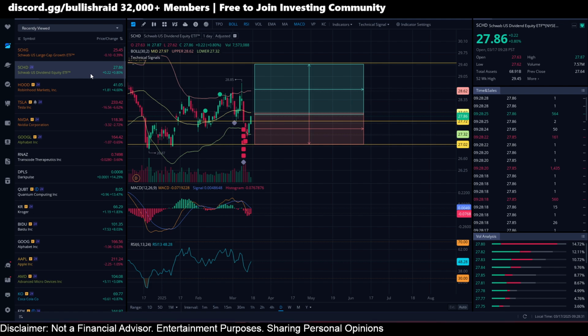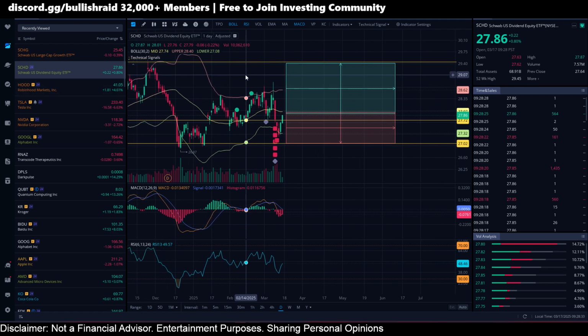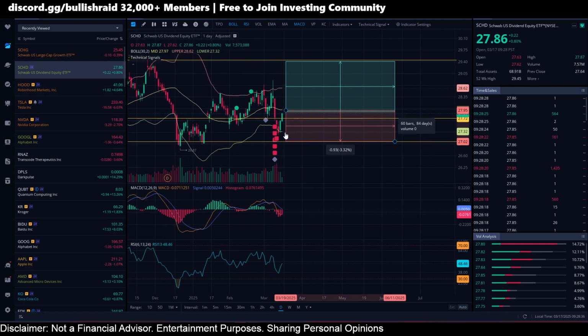Now let's go ahead and go over to SCHD here. With the current price here, anything below $28 I think is a really good entry. If we take a look at the lower Bollinger Band here, it's going to be at $27.32. We have the middle Bollinger Band, like I mentioned, at about $28. So anything below 28 is a really good entry. Of course, you can dollar cost average on the way up as well. I'm just mentioning that this is a really good loading zone.